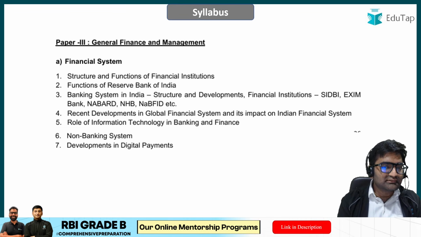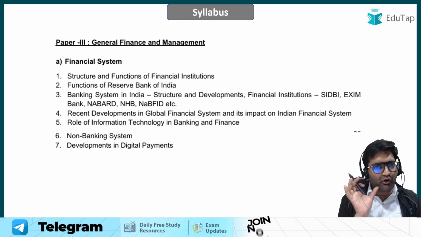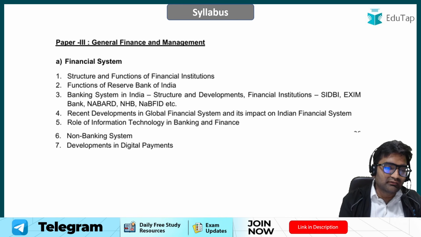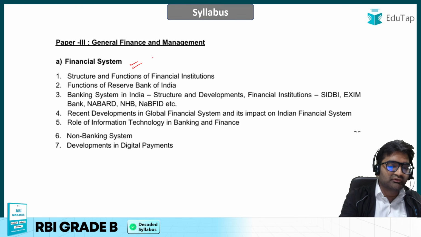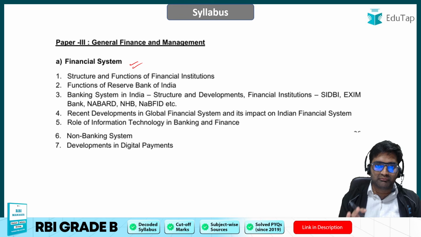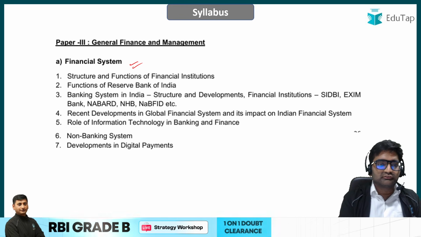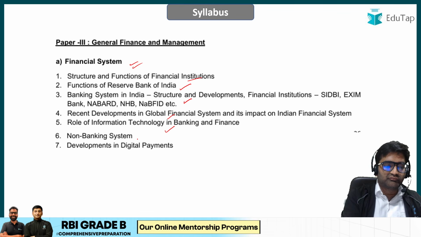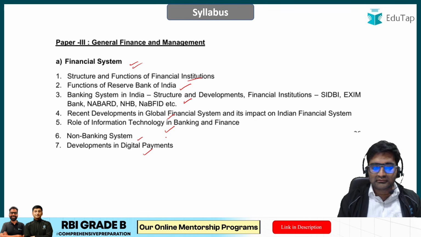Okay, so as you can see, this is the syllabus of RBI Grade B Phase 2 FM paper, and here you can see talking about the finance part. All of these topics are something that are really important from the exam point of view. Okay, so this is the syllabus actually. So structure and functions of financial institutions, reserve bank functions, banking system, recent developments in global financial system, role of IT, non-banking system, digital payments and developments in that.